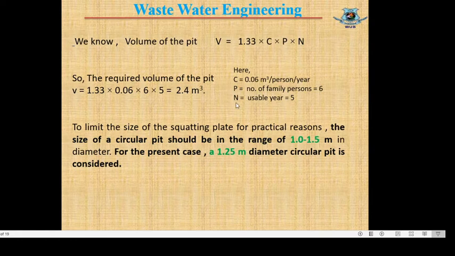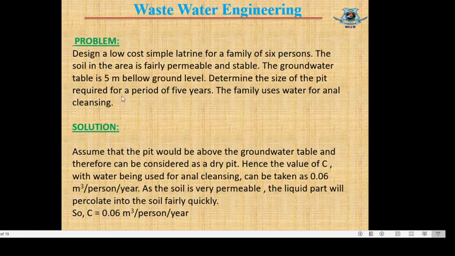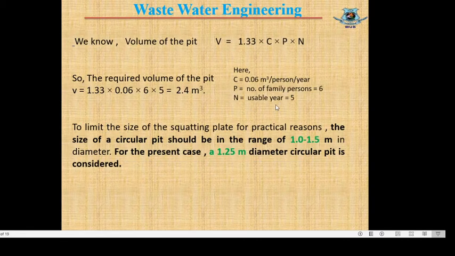N equals the usable years or design life or design period of the pit latrine, and N equals 5. In the question, the period for the pit latrine is 5 years, so N equals 5 years. Substituting all these values of C, P and N in this equation, we will get V equal to 2.4 meter cube.